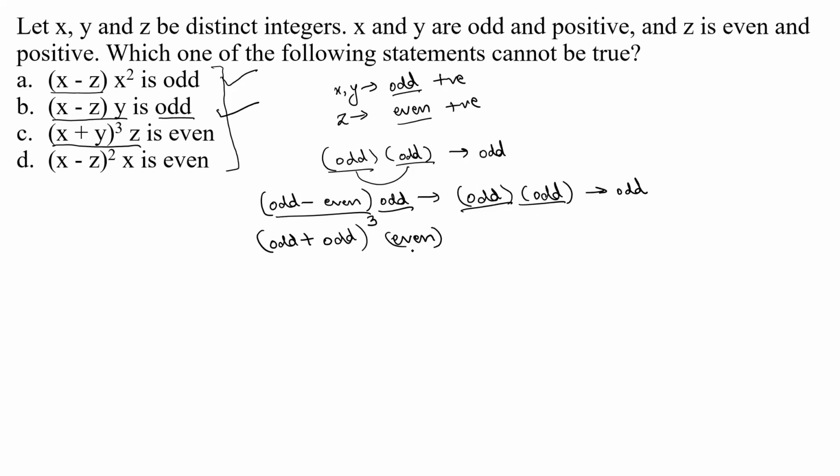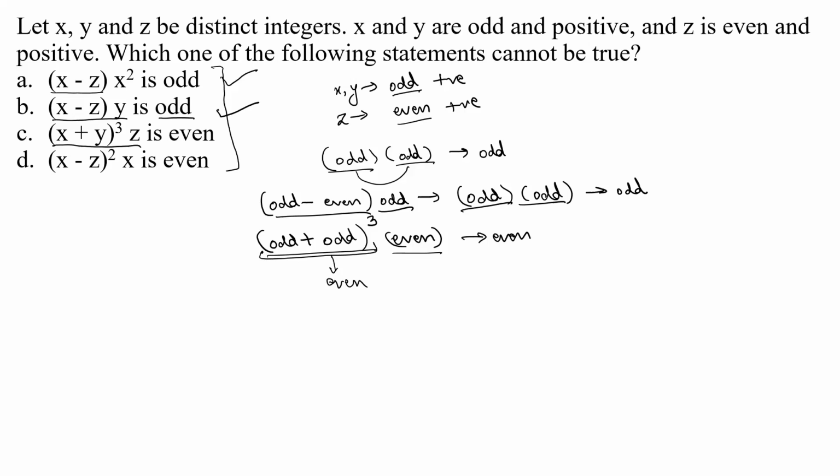Since, as we looked at in the last slide, if you're multiplying two numbers and at least one of them is even, then the result is even. You don't have to solve this. Anyways, this is going to be even. Odd plus odd is even. And even cube is even. So this will be even. And this is even. So even into even is even.